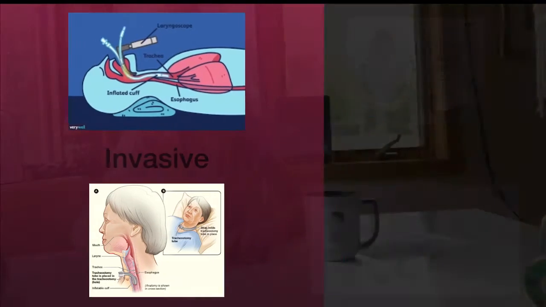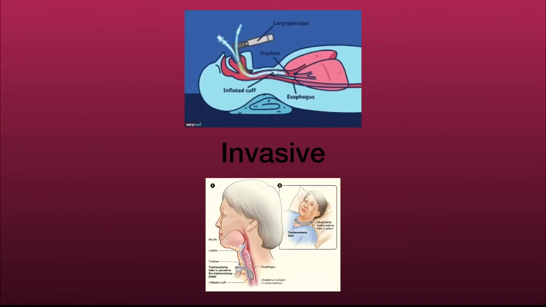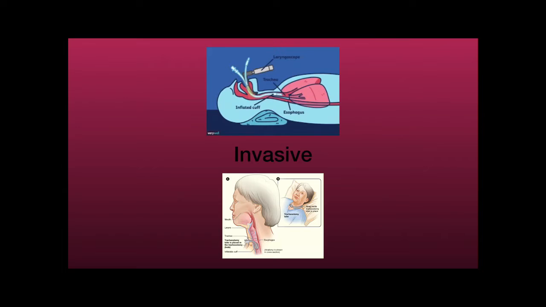Endotracheal intubation is the placement of a flexible plastic tube into the trachea to maintain an open airway, to serve as a conduit through which to administer certain drugs. People are typically under anesthesia when undergoing this procedure. Tracheostomy is a medical procedure that involves creating an opening in the neck so the ventilator can go down the windpipe. And the patient might also be under anesthesia when going through this procedure.